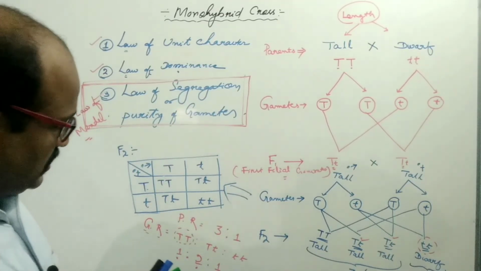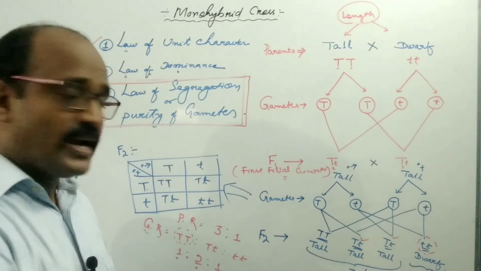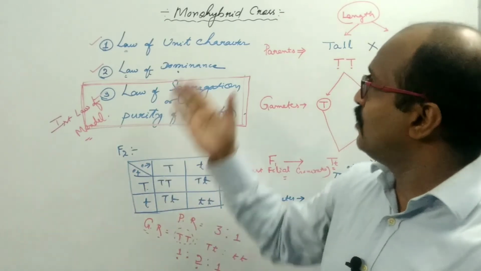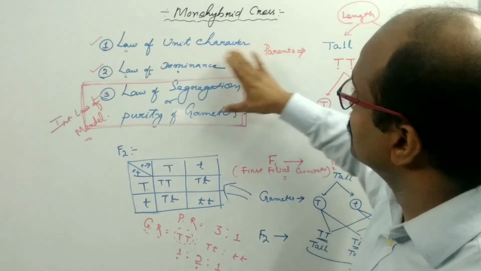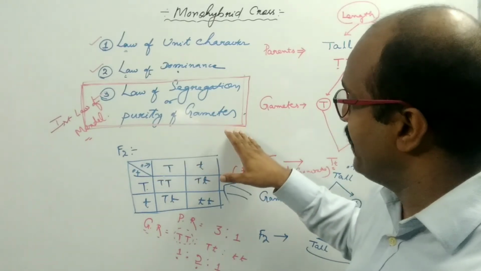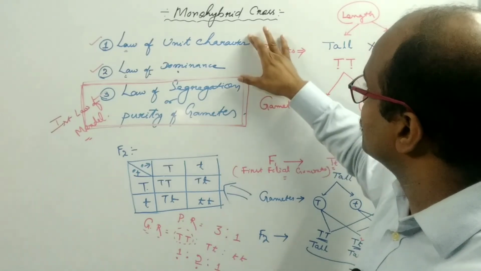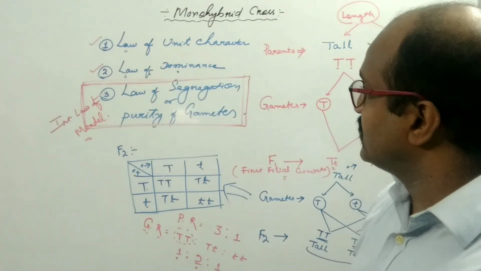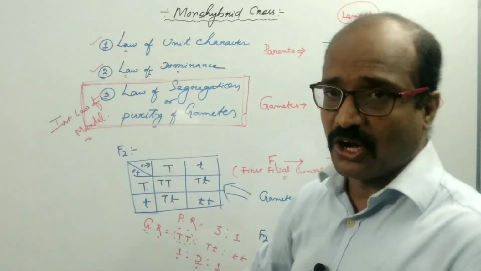This ratio is very important, as it will help in formulating the ratio of the dihybrid cross. So this is the monohybrid cross, and from this experiment Mendel formulated these three laws: law of unit character, law of dominance, and law of segregation or the purity of gametes. This law is known as the first law of Mendel. In addition, Mendel knew about the law of unit character and law of dominance, which is why we use these two additional principles along with the first law of Mendel.